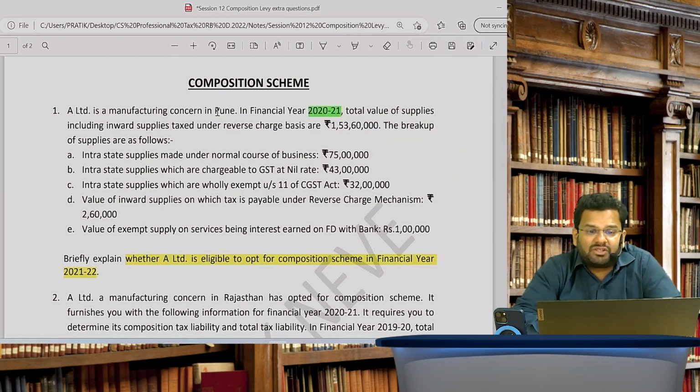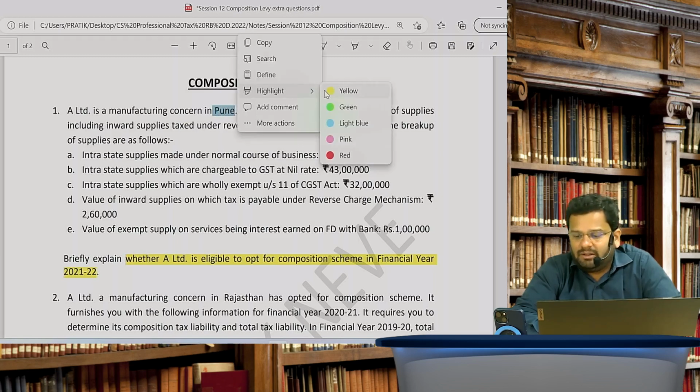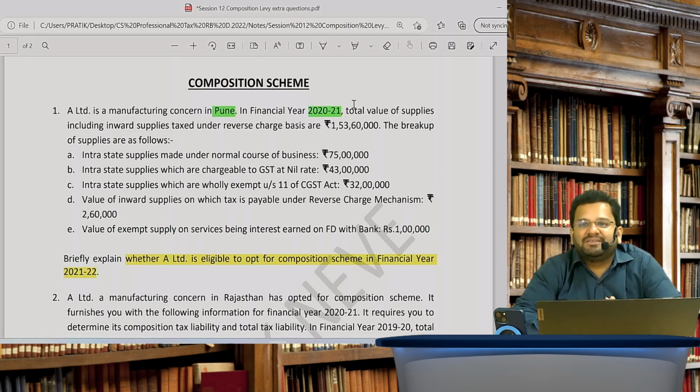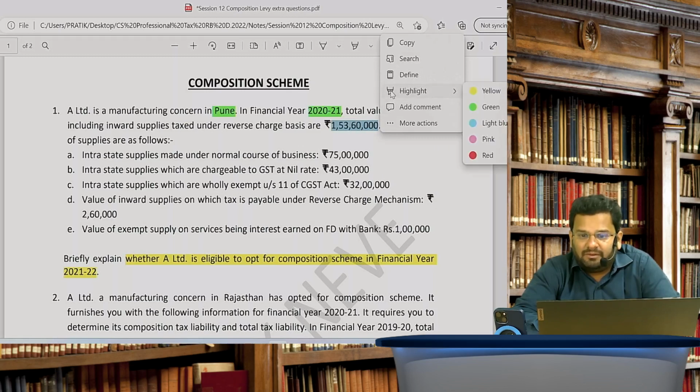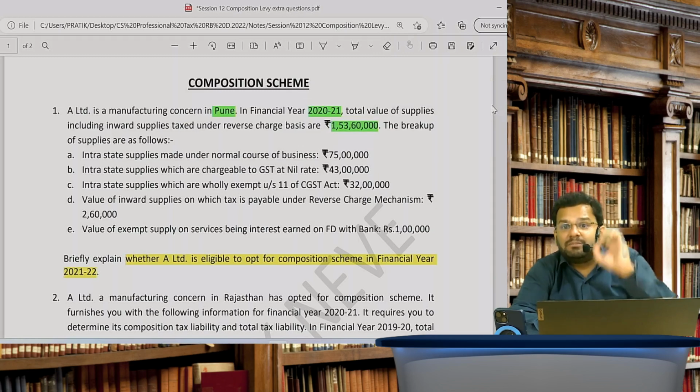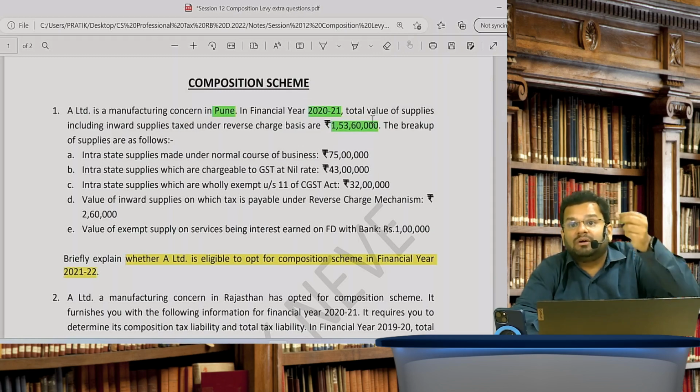So it's a manufacturing concern in Pune. So Pune, Maharashtra. What's the threshold limit? Threshold limit is 1 crore 50 lakhs. Total value of supplies including inward supplies taxed under reverse charge basis is 1 crore 53 lakhs 60,000. So prima facie I am not eligible because it's exceeding 1.5 crores. But check the breakup. What should be included? What should not be included?